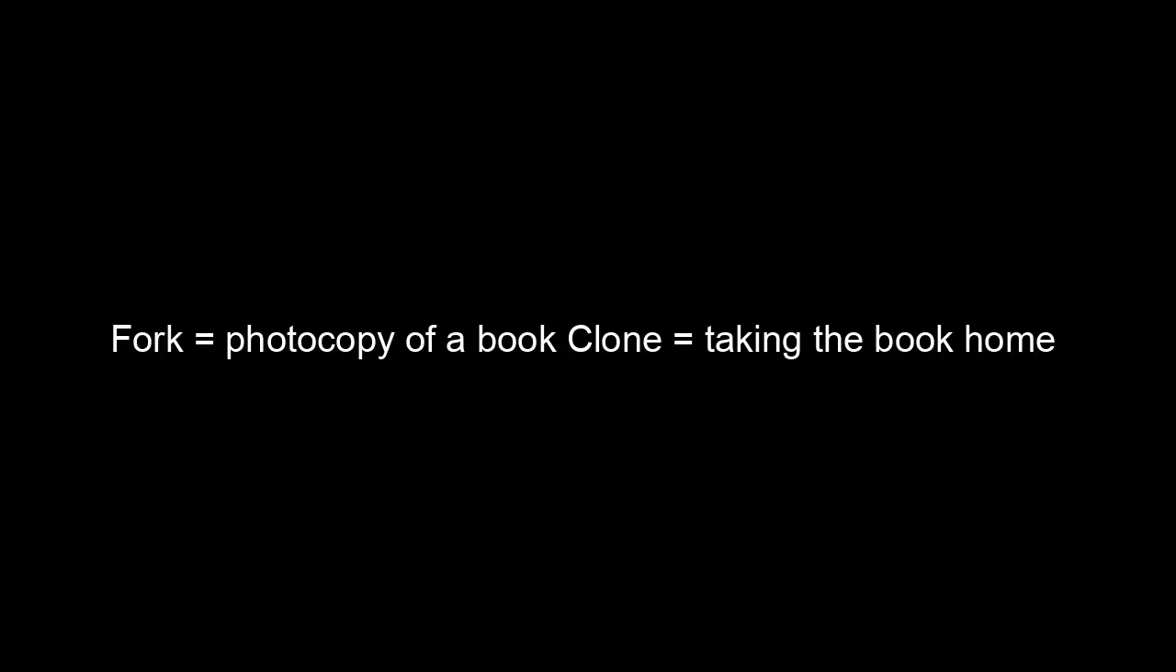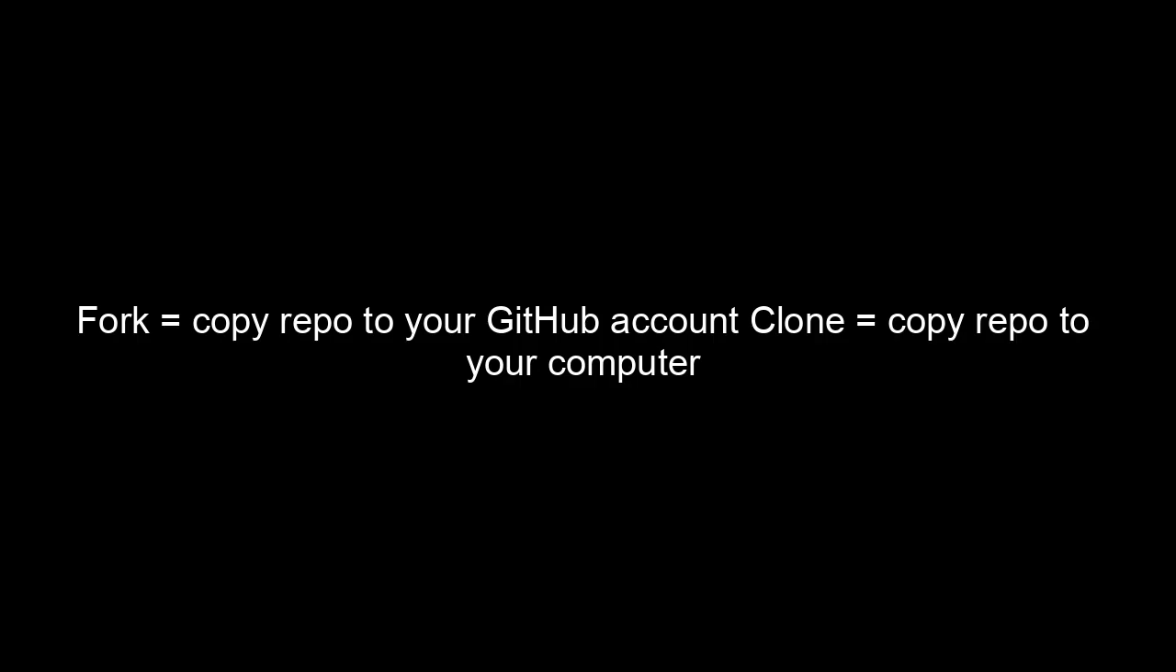Real life example. Fork equals a photocopy of a book. Clone equals taking the book home. Photocopy equals your own version. Book at home equals working copy. Why? Fork equals ownership copy. Clone equals working copy.